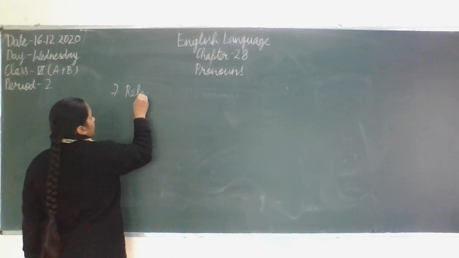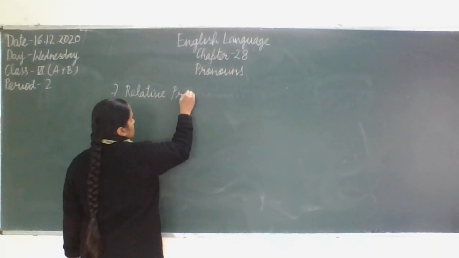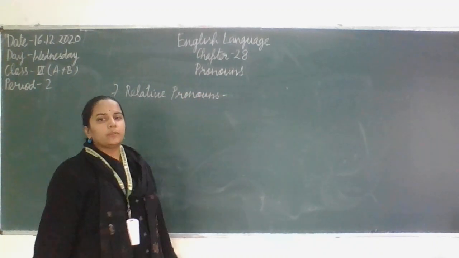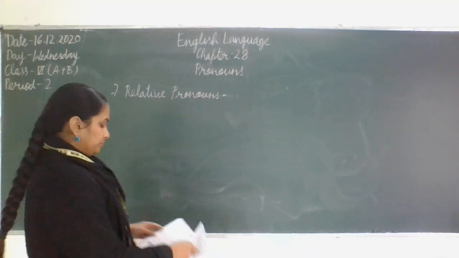So the last type is the relative pronouns. I'll demonstrate with the help of some examples.